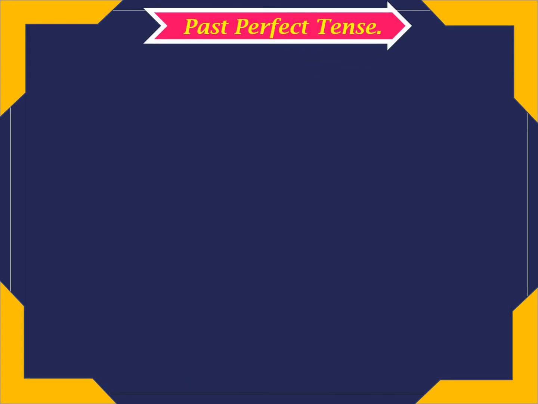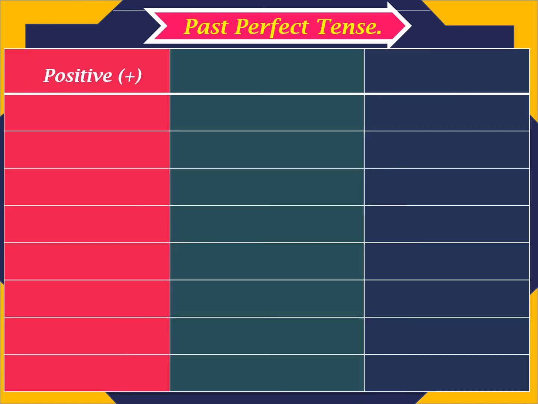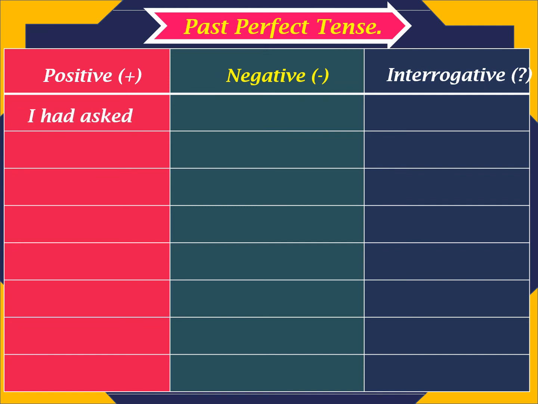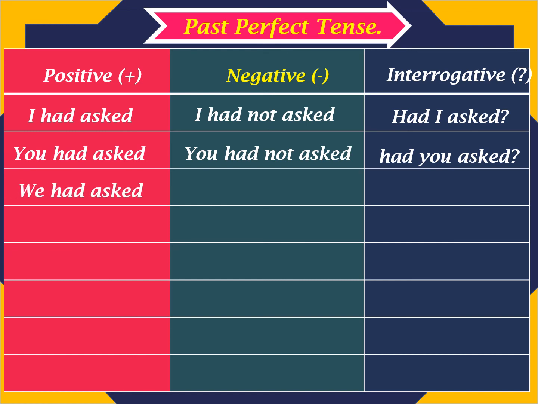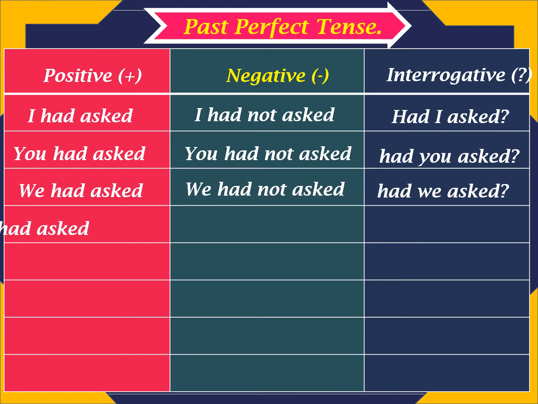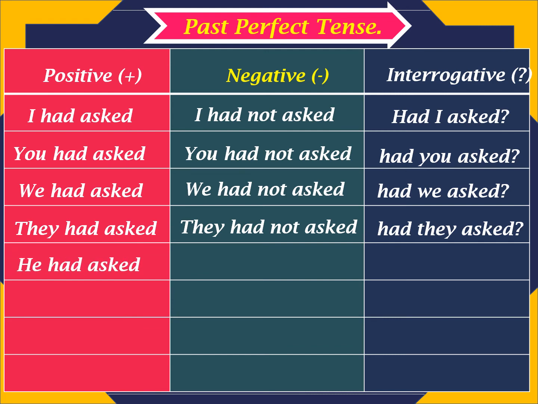Now see the past perfect tense sentences in positive form, negative form, and interrogative form. I had asked. I had not asked. Had I asked? You had asked. You had not asked. Had you asked? We had asked. We had not asked. Had we asked? They had asked. They had not asked. Had they asked?